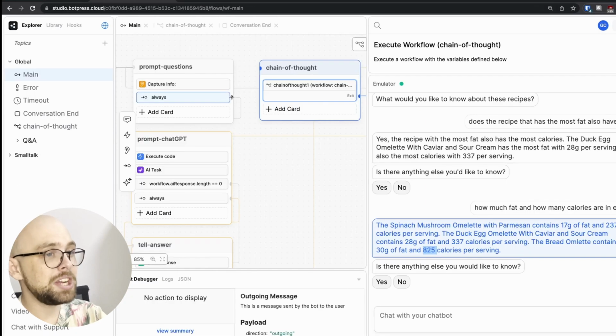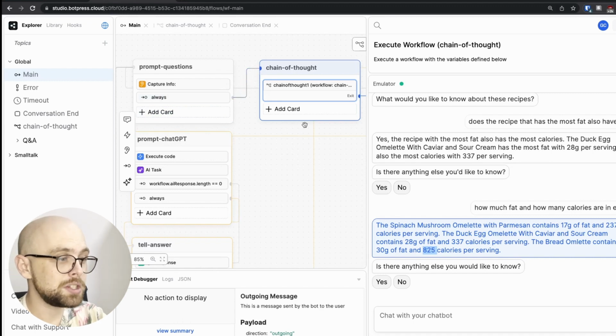First, I'm going to change the way of the flow so that instead of going to our normal prompt, we go through chain of thought prompt, and I'm going to ask the same question.